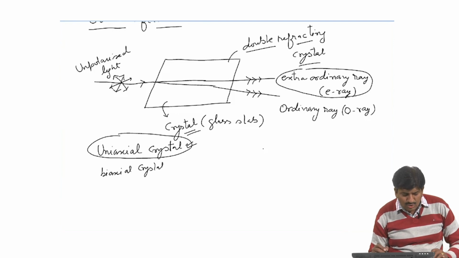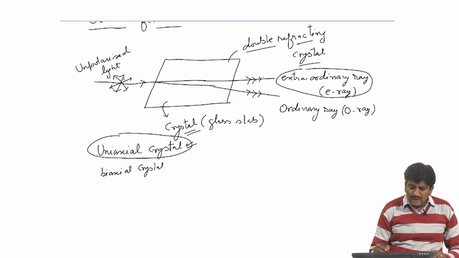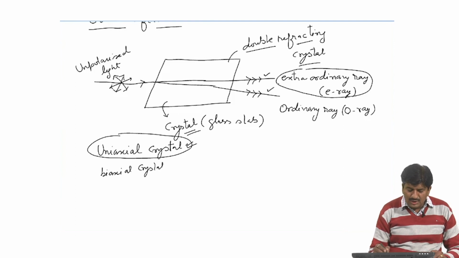Therefore, the natural frequency of electron cloud is likewise dependent on the direction in which the electrons are caused to vibrate by the incident light wave,